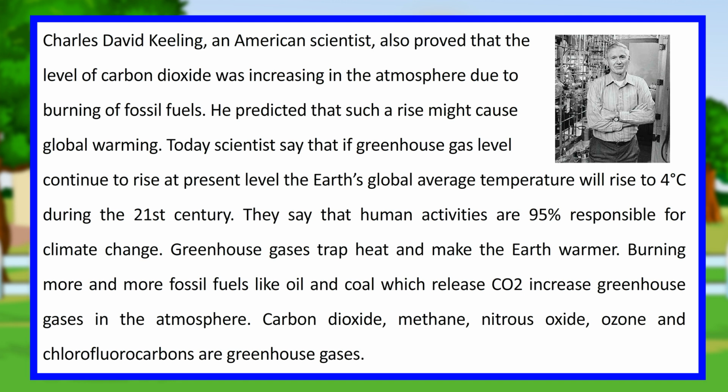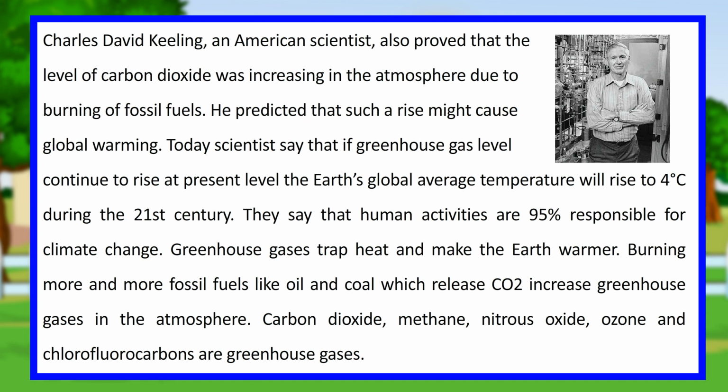Charles David Keeling, an American scientist, also proved that the level of carbon dioxide was increasing in the atmosphere due to the burning of fossil fuels. He predicted that such a rise might cause global warming. Today scientists say that if greenhouse gas levels continue to rise at the present rate, the Earth's global average temperature will rise by 4 degrees Celsius during the 21st century. They say that human activities are 95% responsible for climate change.